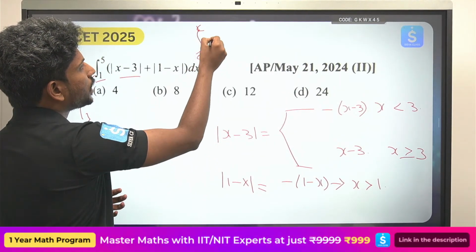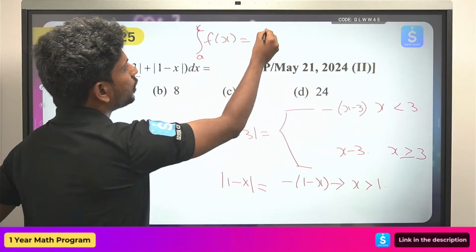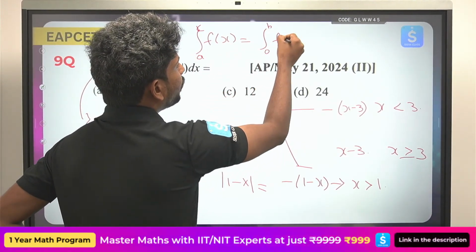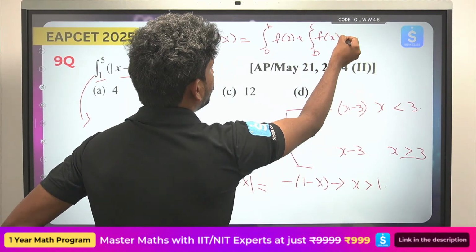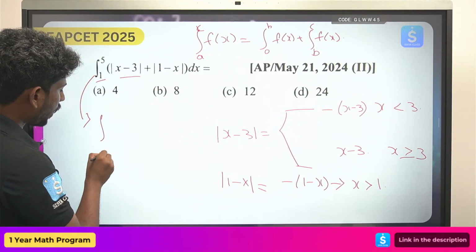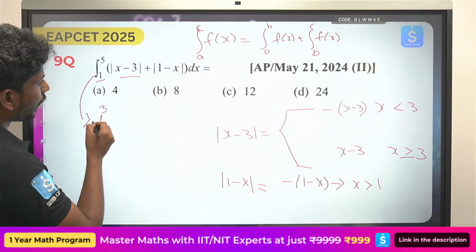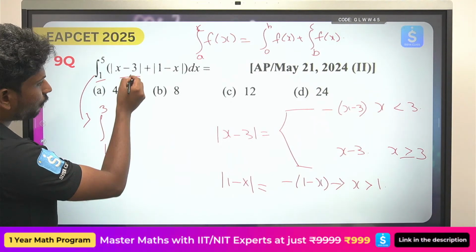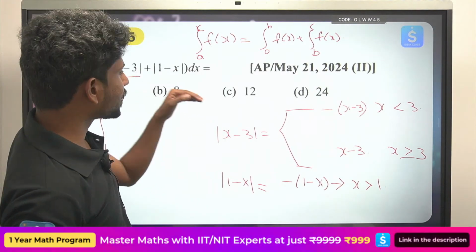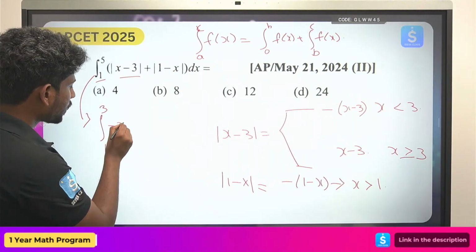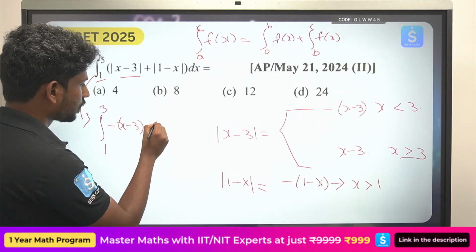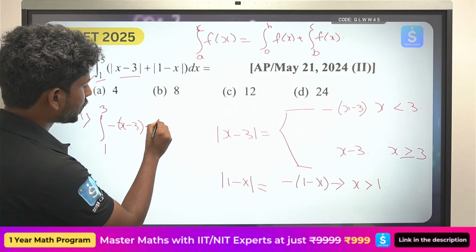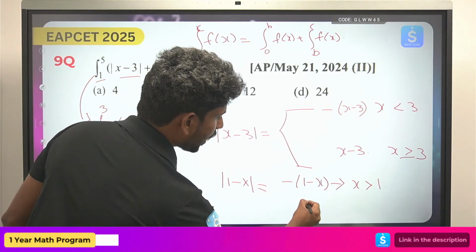Integral a to c f of x can be broken into the form integral a to b f of x plus integral b to c f of x dx. So integral 1 to 3, you can try to break. From 1 to 3, x minus 3 will be minus of x minus 3, and this will be minus of 1 minus x. So this can be written as x minus 1.